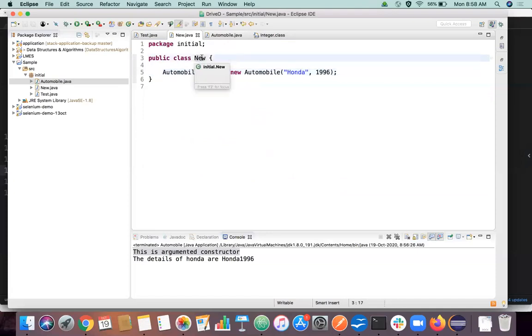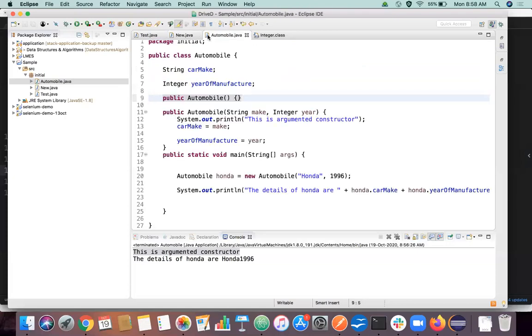I need to do something over here, so I wanted to get the value of year of manufacture and car make here. I wanted to manipulate some values here. So I have some purpose to use this particular piece of code here. So I can call the automobile object directly and use it here. That's the purpose of object oriented programming. So we'll come to this point later, but understand that it can be initialized elsewhere also.